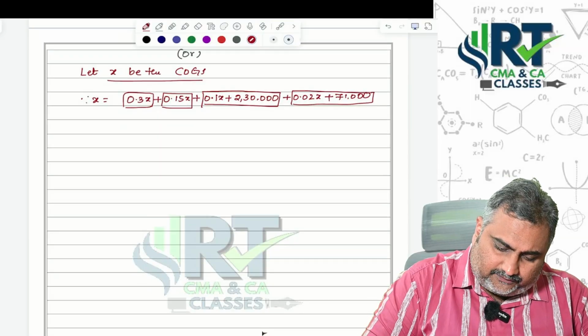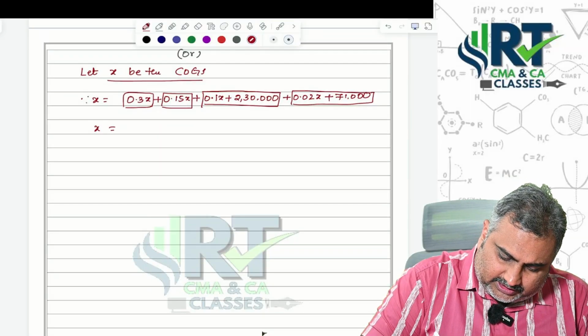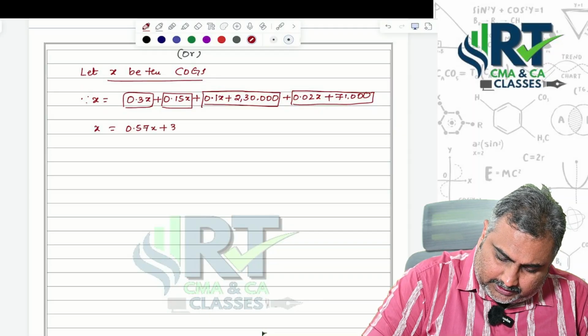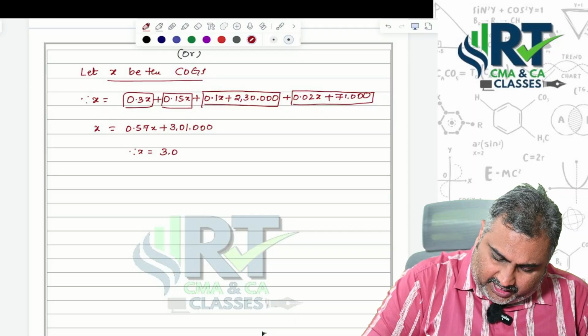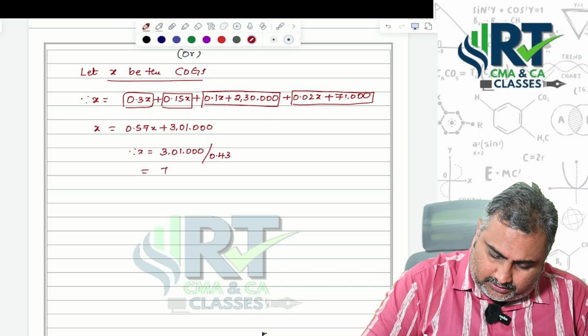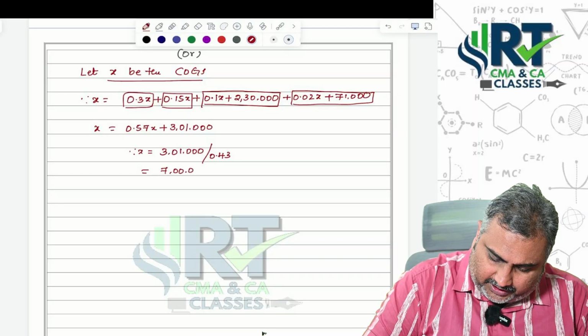Yes, sir. So after solving, x equal to 0.57x plus 3,01,000. Therefore, x equal to 3,01,000 divided by 0.43, that is equal to 7 lakhs we are getting.